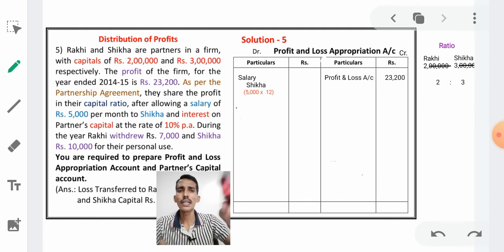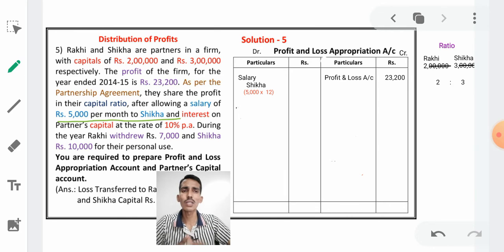In the agreement, it is clearly mentioned that rupees 5,000 per month to Shikha. So per month 5,000 means for 12 months it will be 60,000. Therefore, we have to take 60,000. Right. Next, again it is saying interest on partners capital at the rate of 10%.